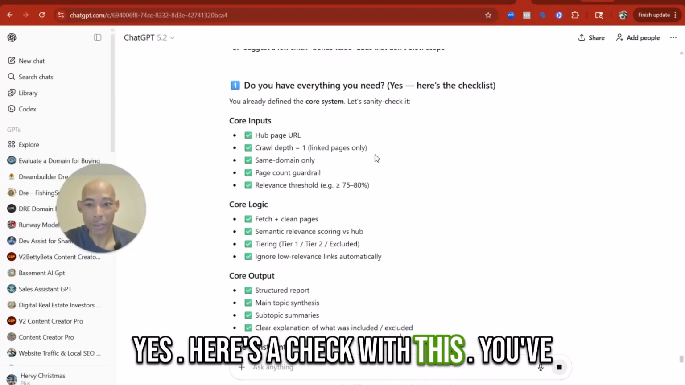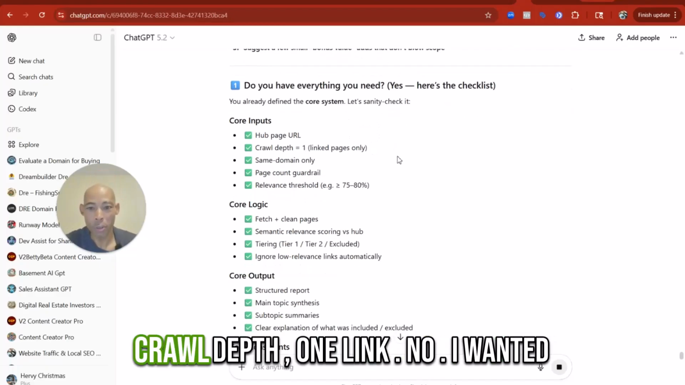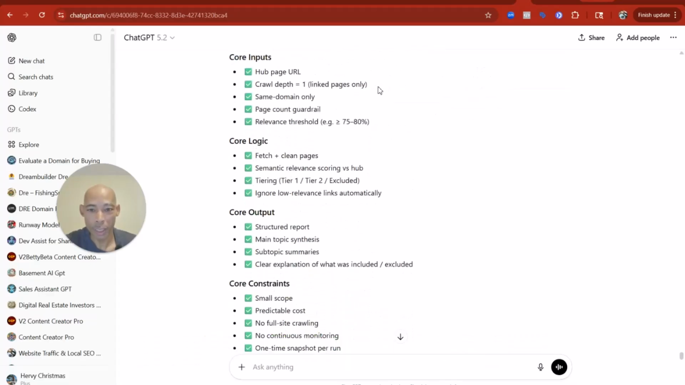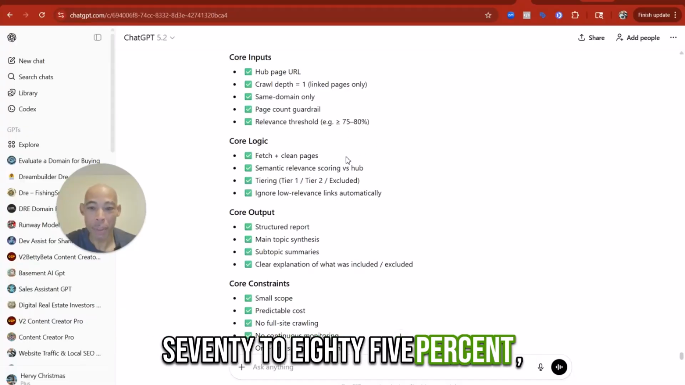Yes, here's a check with this. You've already defined the core system. That's a sanity check. Hub page URL, crawl depth, one link. No, I wanted 2 pages. One link, and all right, we'll discuss that. Same domain, page count, guardrail, relevance threshold, 70 to 85%.